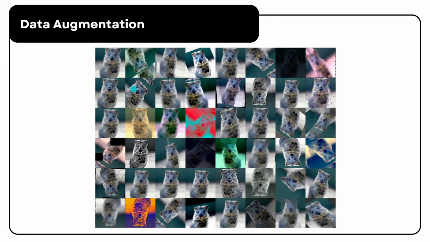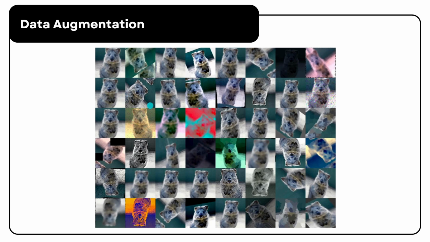So first, data augmentation effectively increases the size of the data set by generating various variations of existing images. Most importantly, it helps a convolutional neural network, or CNN, focus on key features of an image rather than irrelevant variations.